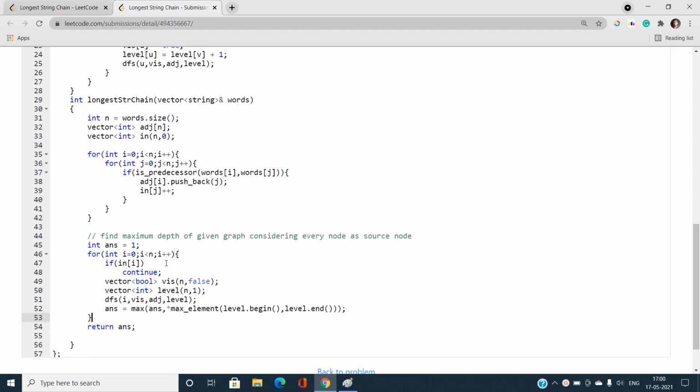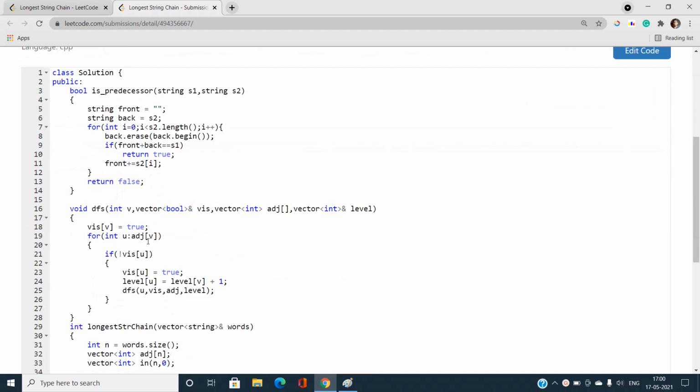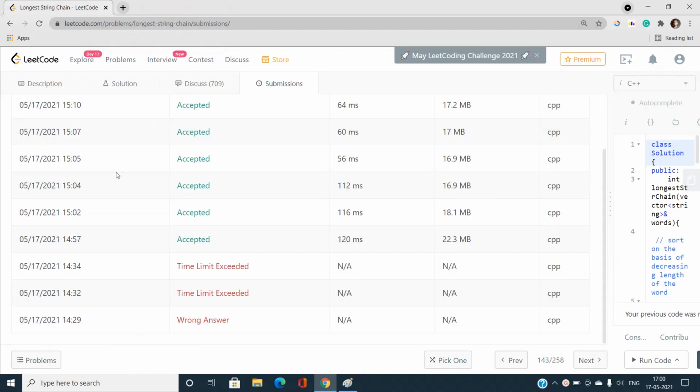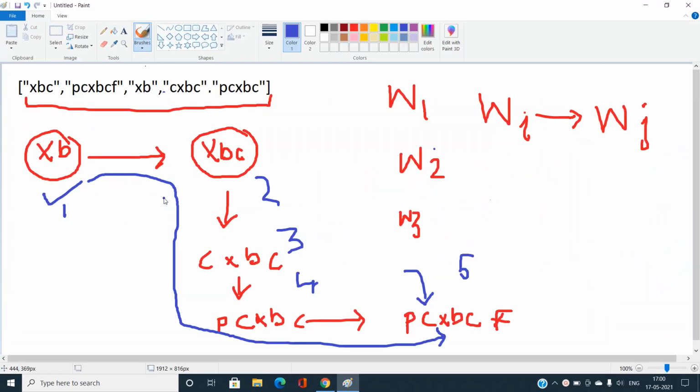Okay, that is the node having the in-degree equal to 0. Then this will give us the correct answer, but it will give us a TLE. But this solution is going to help us. How is this solution going to help us? This gives me the idea of how we can optimize this solution. So now I'm talking about the optimized solution.